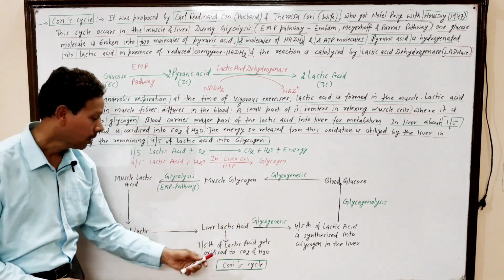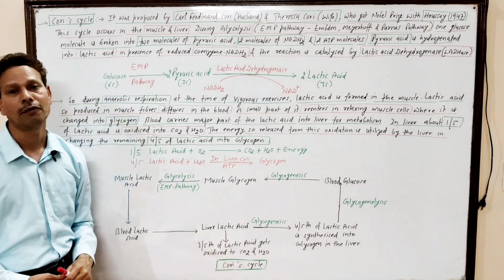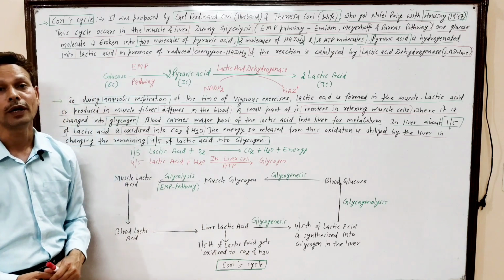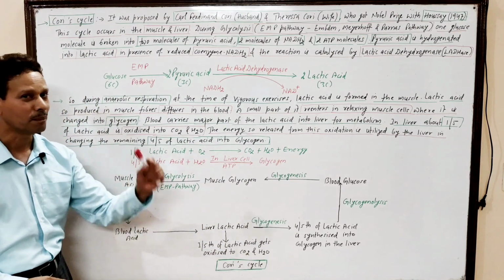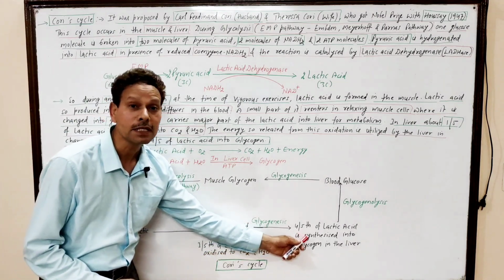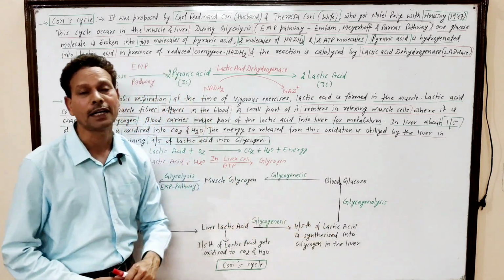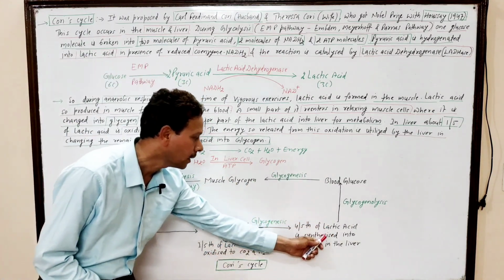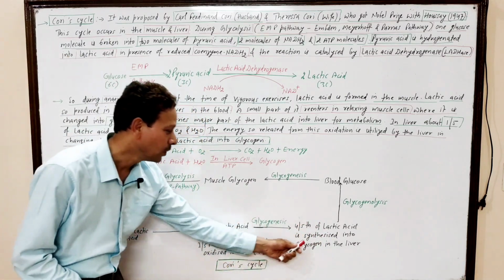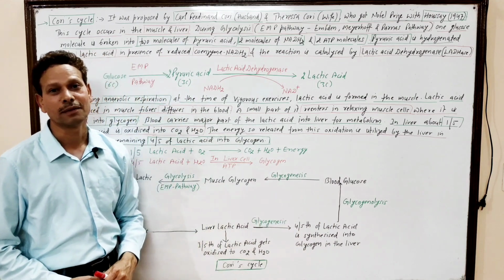In liver, about 1/5 part of lactic acid gets oxidized into CO2 and water, while the maximum part, about 80%, that is 4/5 part of lactic acid, gets synthesized into liver glycogen.